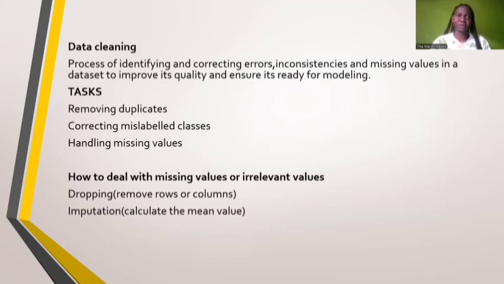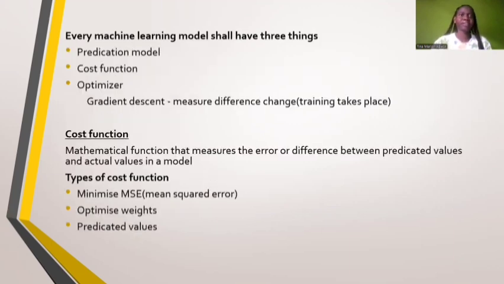So you can move forward and do the data cleaning. Data cleaning, just from the name, is identifying and correcting errors, so that the data is ready for modeling and its quality is improved. How do we do this? You can remove duplicates, correct mislabeled classes, and handle the missing values. Under handling missing values, you can deal with them by dropping, where you just remove the rows and columns, or by imputation, where you calculate the mean value and add those values.